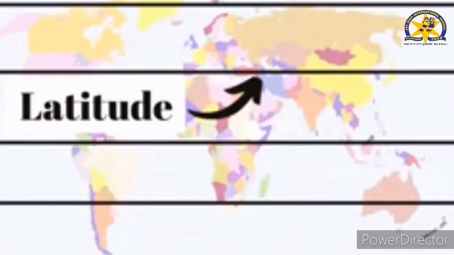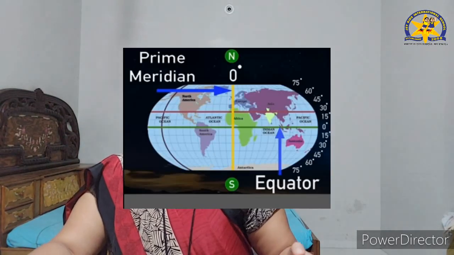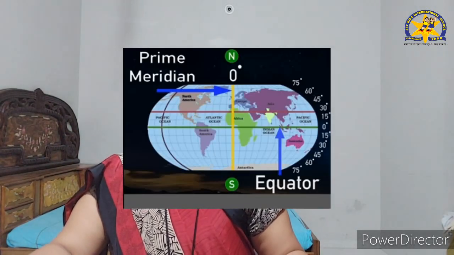These lines are very important to find the proper location of any place. These longitudes and latitudes have numbers which are represented in the form of degrees. With the help of latitude and longitude, we'll look at India's location.